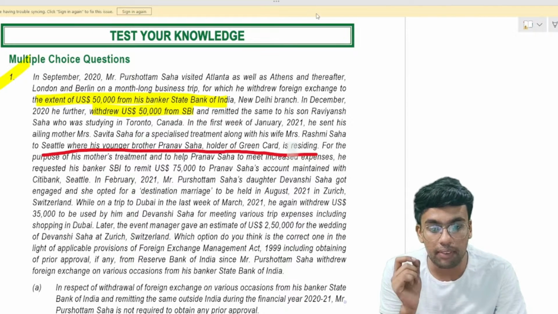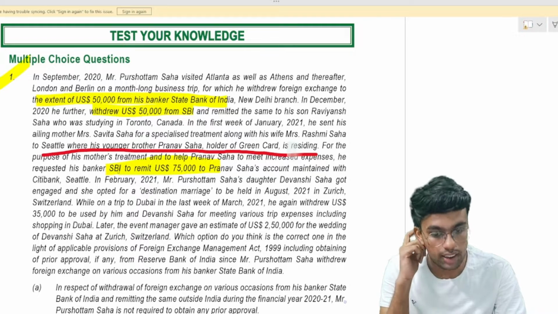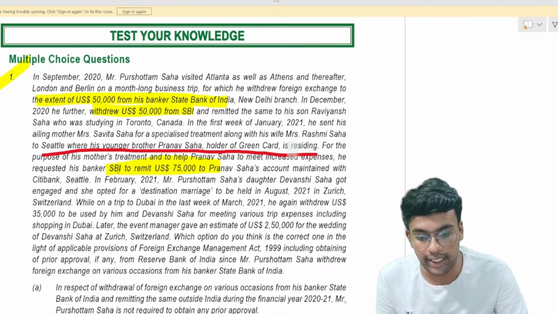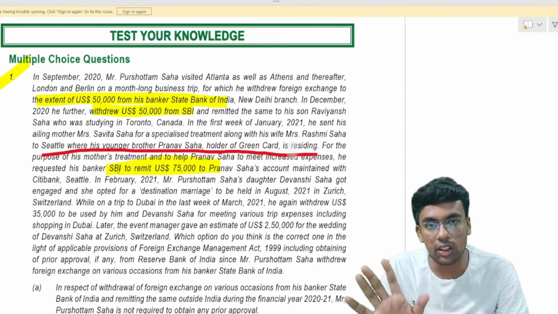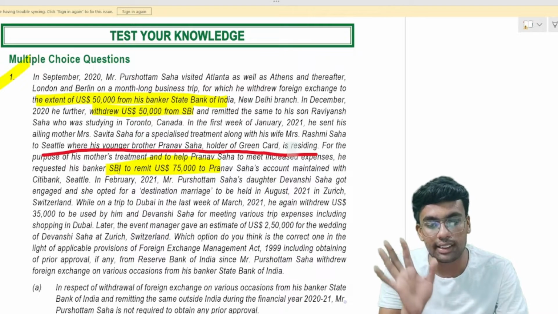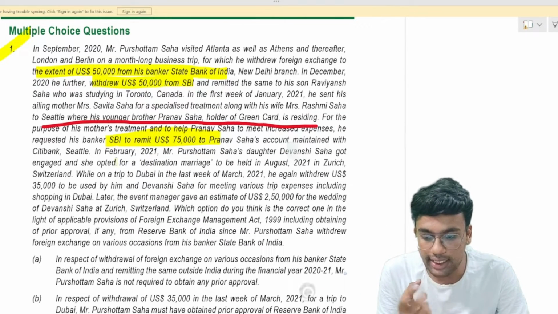For the treatment of the mother, he withdrew $75,000 and remitted the same to his brother outside India. So $50,000, $50,000 twice, and $75,000: this much amount he has already remitted. Now what does the question say further?